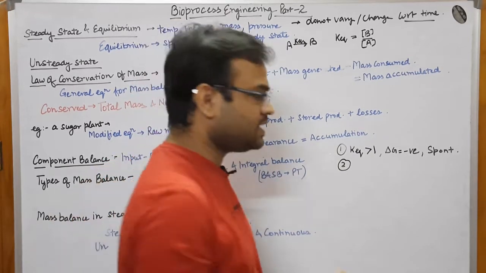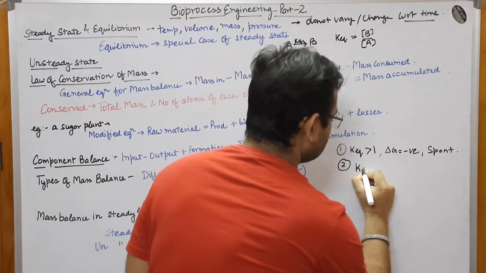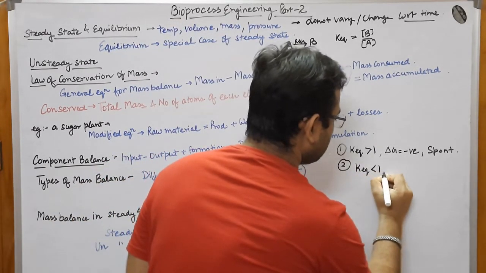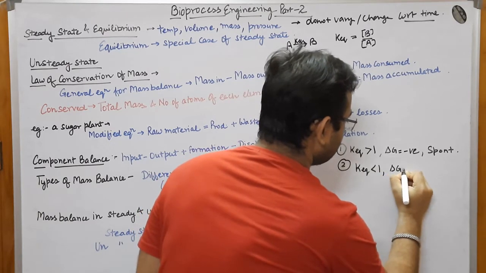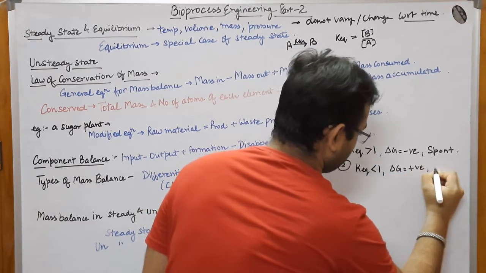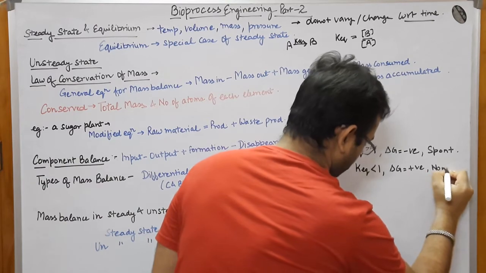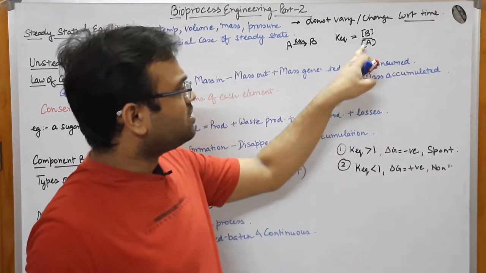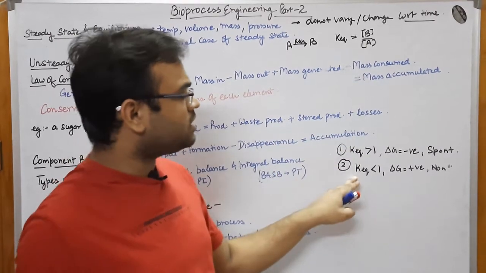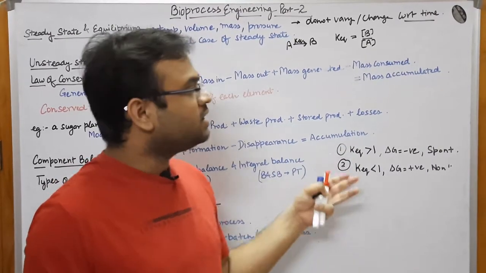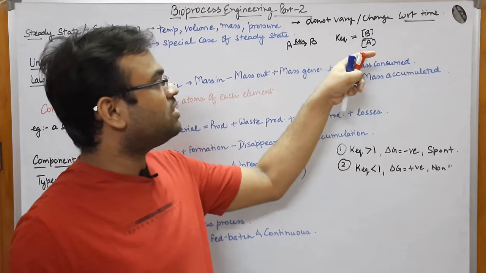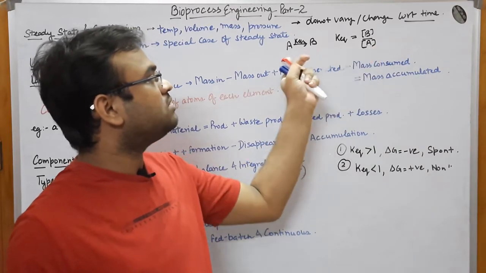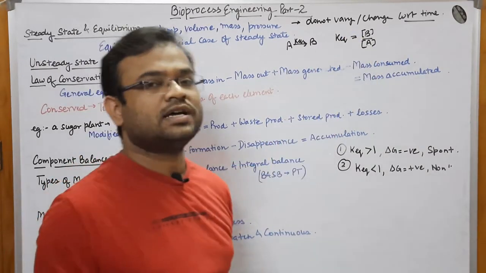Next, when K equilibrium is less than 1, then delta G would be positive and the reaction would be non-spontaneous. Why am I saying that? K equilibrium would be less than 1 simply because the concentration of A, the reactant, would be more than the product.